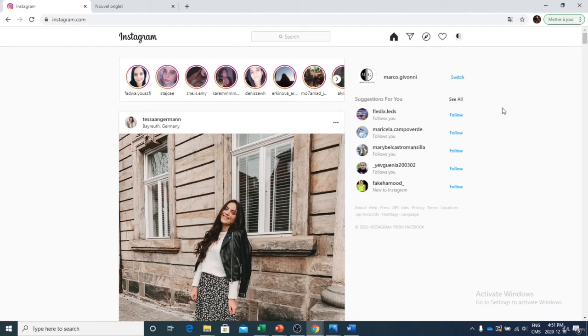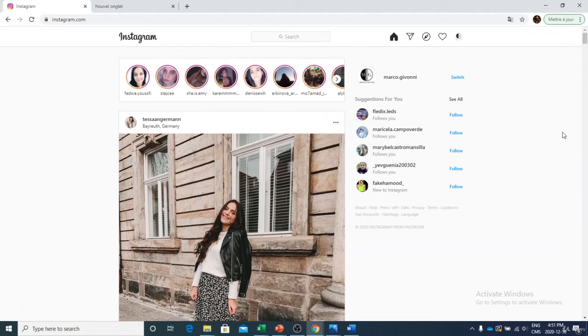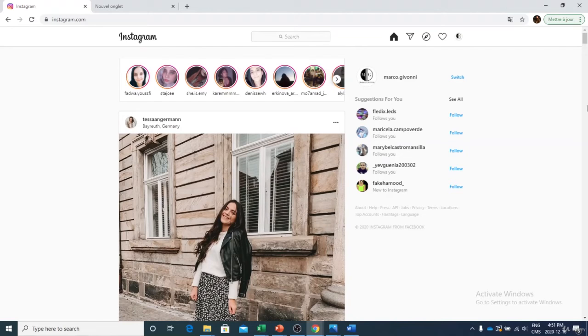Here I have some other pictures as well. All those people, I follow them, and each time they post something, I will be able to see it. Same thing for the stories. Stories are small posts that people make, and those posts will only last for 24 hours. You can find your stories right there. If you're looking at Instagram on your cell phone, you will find your stories on your main page, simply at the top of the main page.